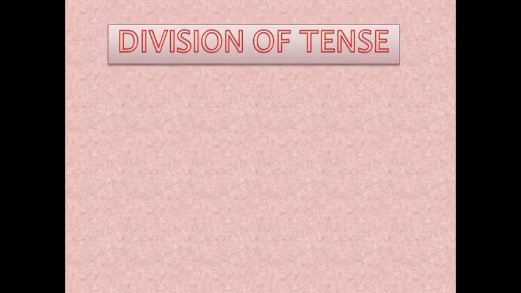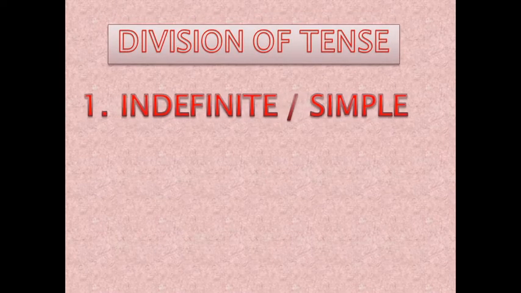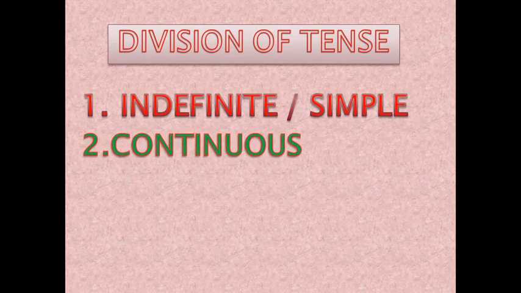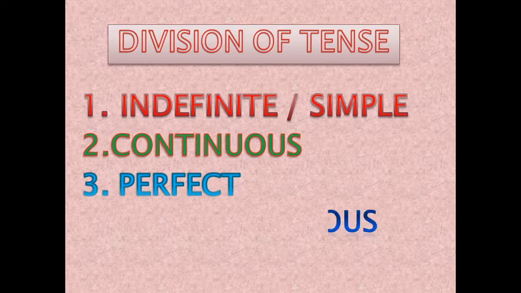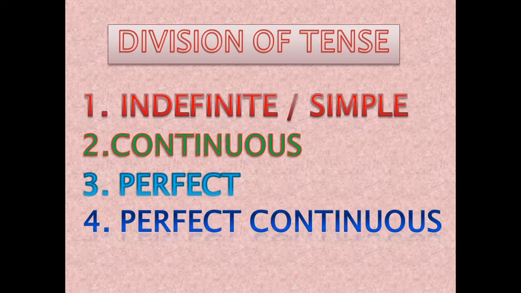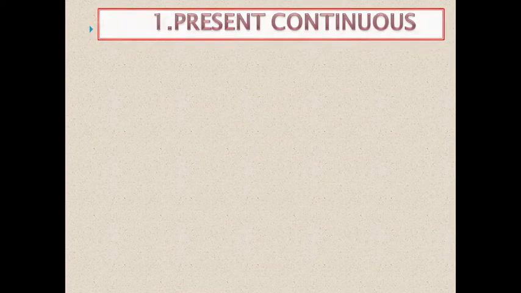Dear students, let us see the division of tense. First is indefinite or simple. Second is continuous. Third one is perfect. And fourth one is perfect continuous. Let me tell you, my dear students, that each tense, that is present, past and future, is divided into four parts. Let us start with present continuous. Earlier you started with present simple, but here we are going to start with present continuous because it is the easiest one. So here we go.